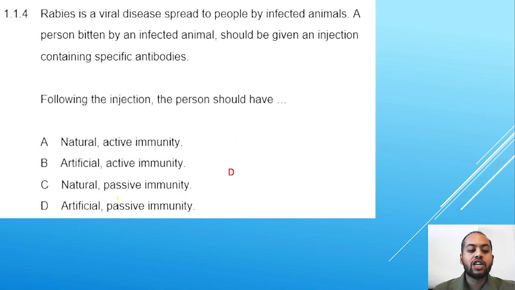Why are we choosing D? Artificial is not a natural process. Passive immunity is not the one that's naturally produced by your body. Therefore, we say D, artificial passive immunity. Remember that the person also received an injection containing specific antibodies. That is not a natural process.